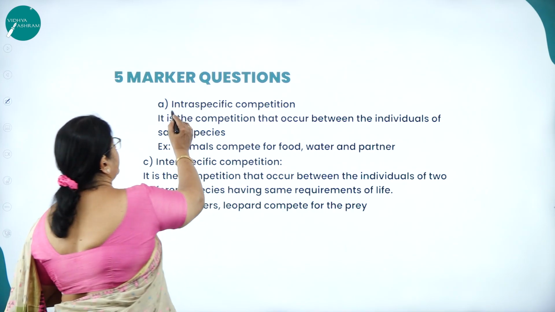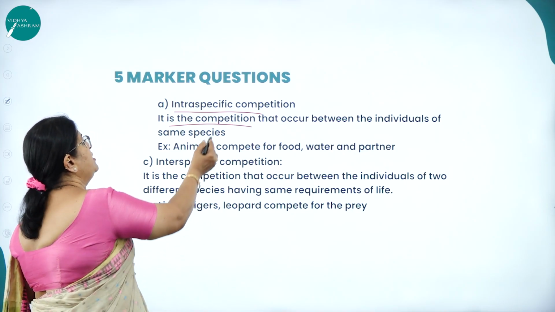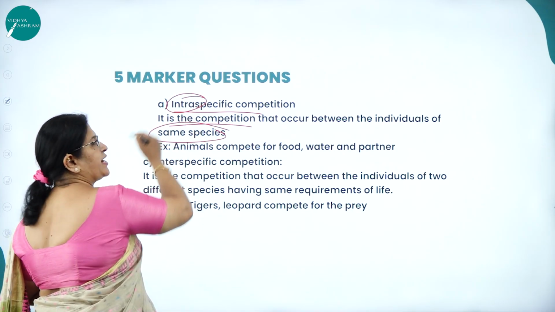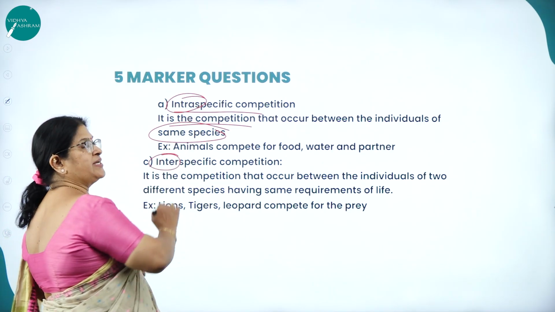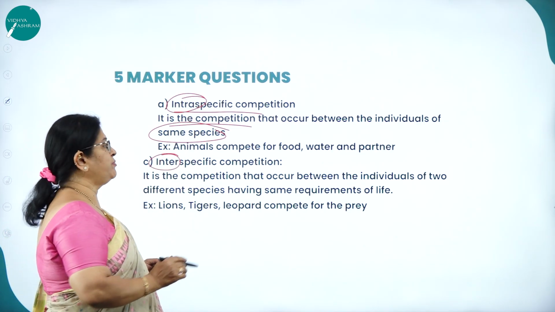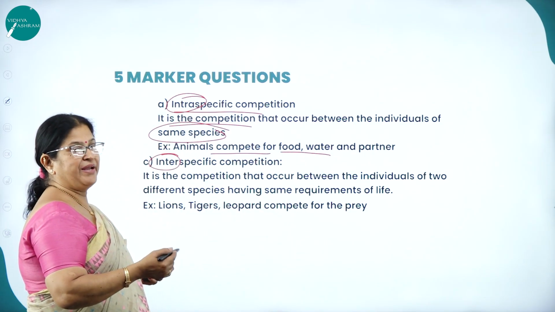So intraspecific competition, what is this? It is the competition that occurs between the individuals of the same species. It is called intra. Different species, it is called inter. For example, what is the example you are going to give for intraspecific competition? Animals compete for the food, water and partner, like mate.